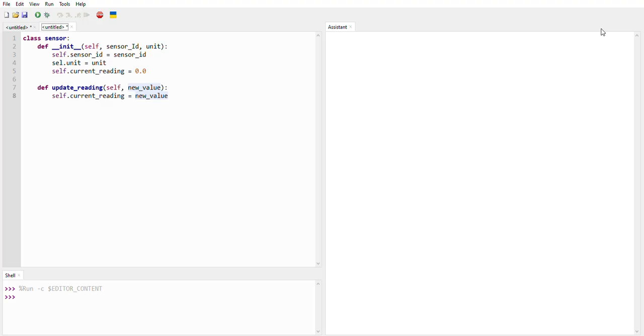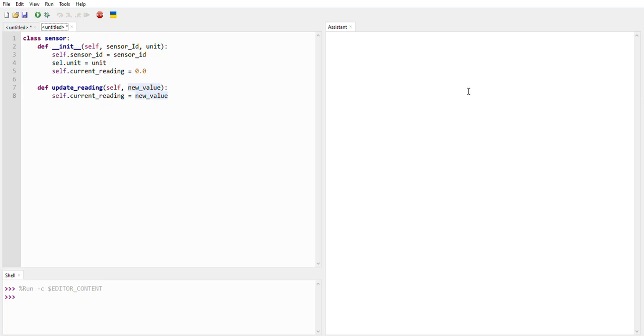So for lab 5, I was given question number 16, which is: classify an applied load as compression, tension, or no load. Ask for a load force in Newton. Print compression load if load force is less than 0, tension load if load force is greater than 0, or no load if load force equals 0.